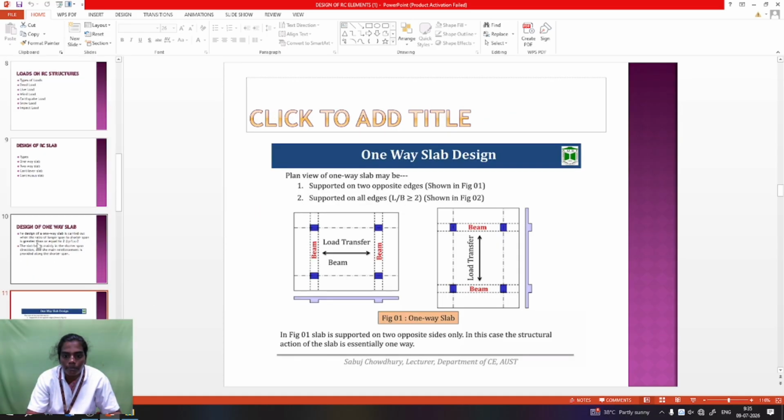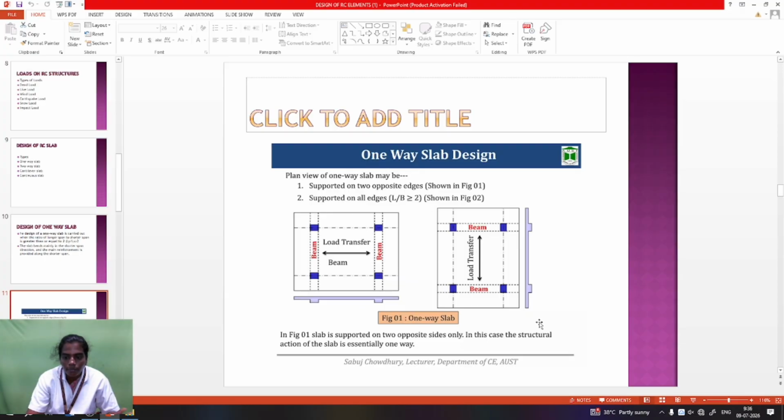Next, this is the one-way slab drawing. A one-way slab is supported on two opposite sides. The load transfers like a beam, to the two beams, using the reinforcement. They are supported on all edges. L by B is taken as greater than or equal to 2: longest span divided by shortest span greater than or equal to 2 is the one-way slab consideration. Otherwise, L by B less than 2 is considered two-way.